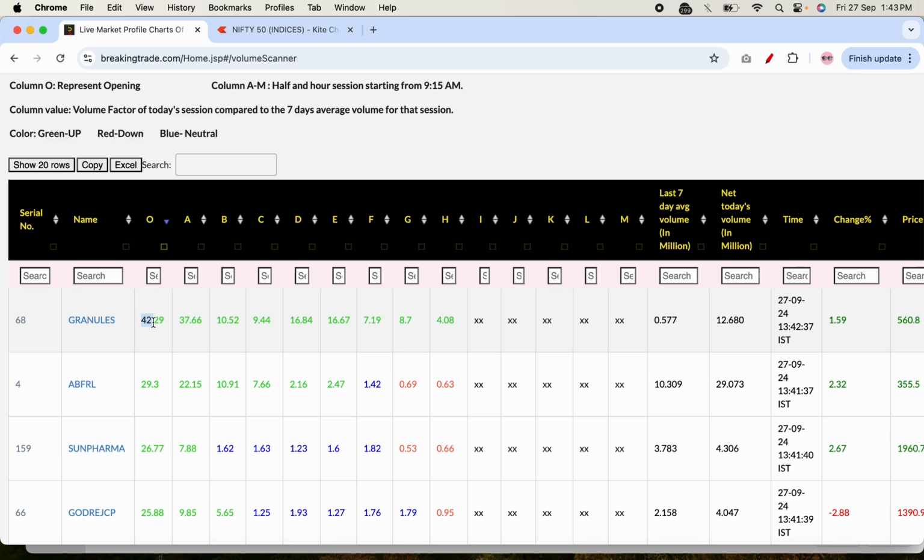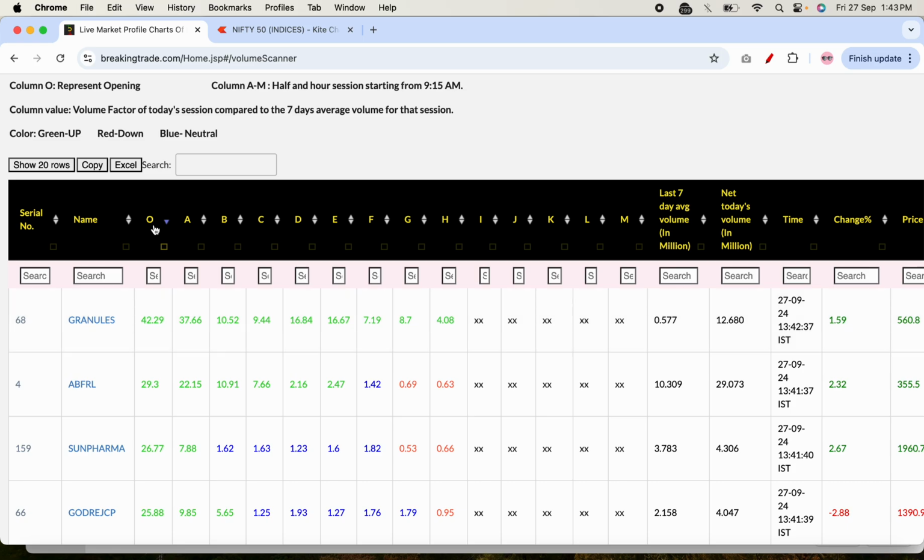If Granules has traded 100 quantity in the last 7 days, but today it has traded 4200 quantity in the first 5 minutes. Similarly for the A period, if 100 quantity was traded from 9:15 to 9:45 a.m., today it has traded 3700. So this factor is 37 times the average volume of the last 7 days. When you see this data, you know which stocks are in movement today.